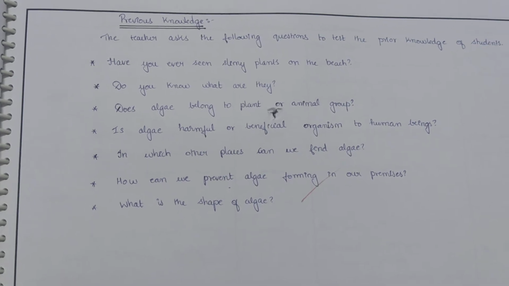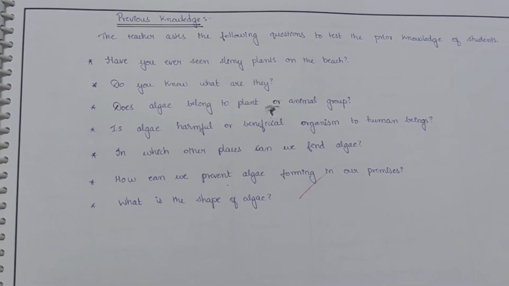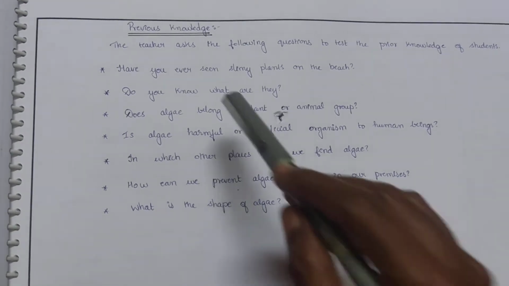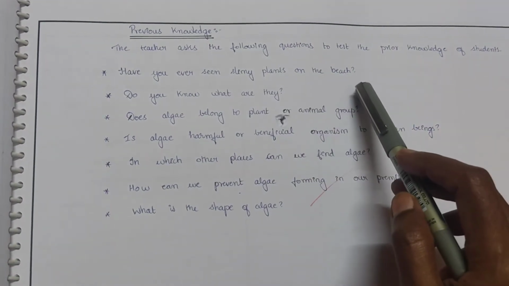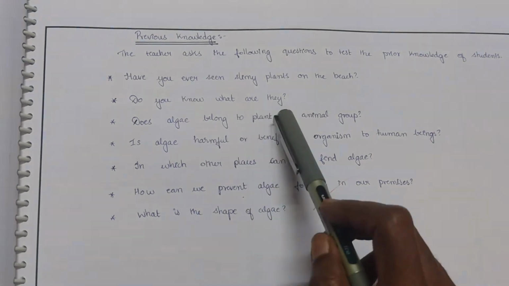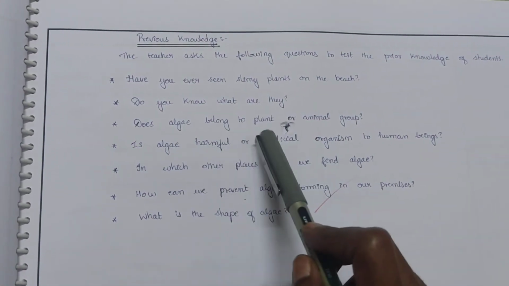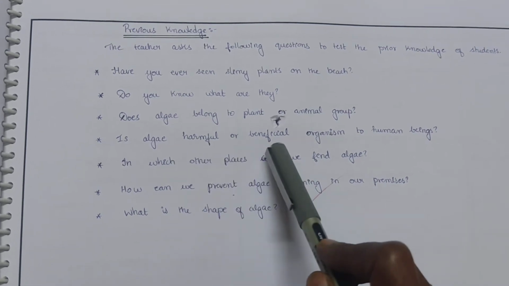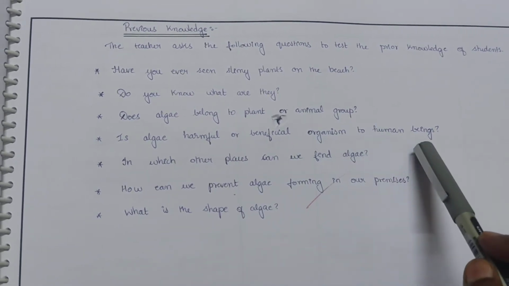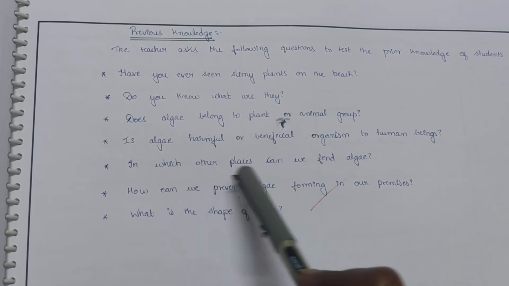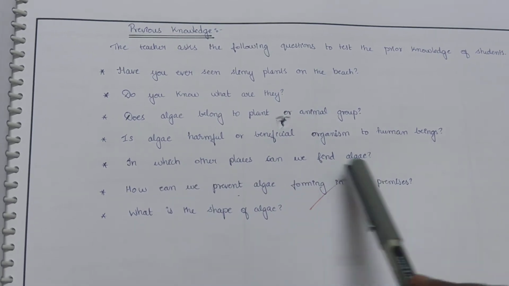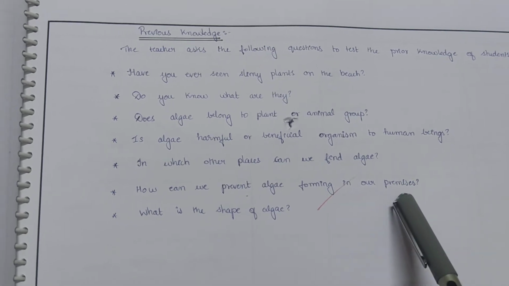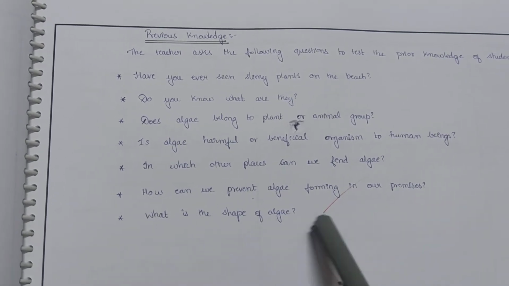Previous knowledge: the teacher asked the following questions to test the prior knowledge of students. Have you ever seen slimy plants on the beach? Do you know what they are? Does algae belong to the plant or animal group? Is algae a harmful or beneficial organism to human beings? In which other places can we find algae? How can we prevent algae forming in our premises? What is the shape of algae? Do you know?